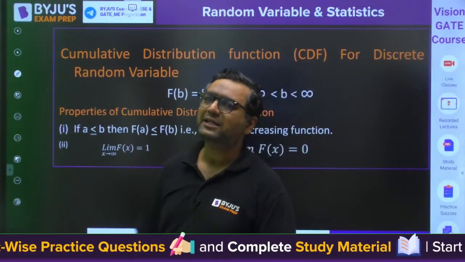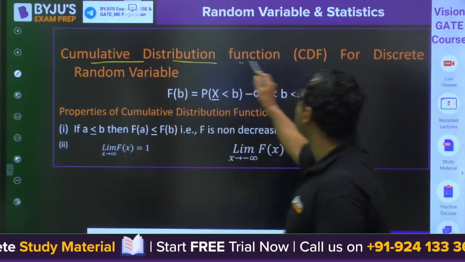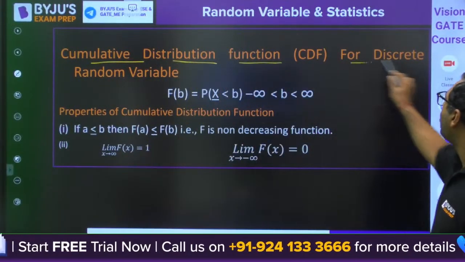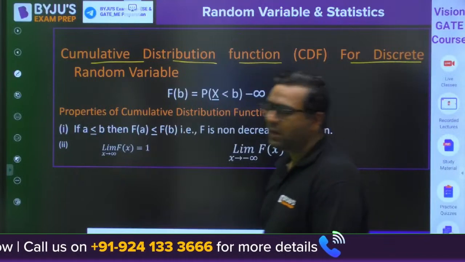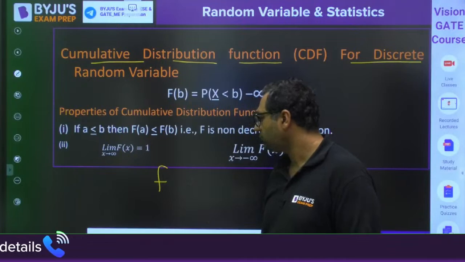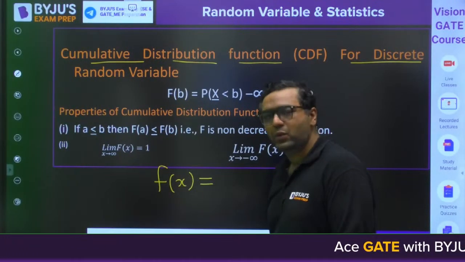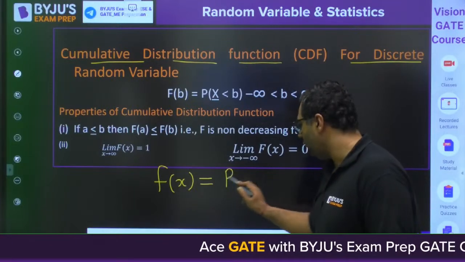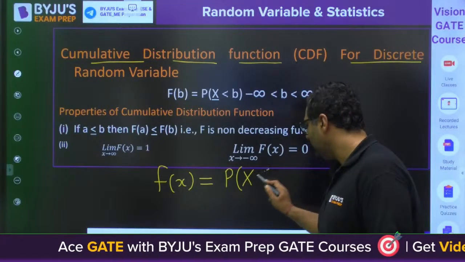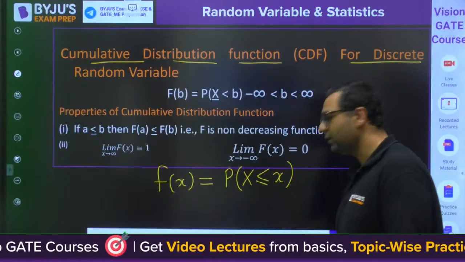Before we go to the next property, we are going to define something known as the cumulative distribution function, that is CDF, for a discrete random variable. We define this as F(x) equals the probability of X less than or equal to x.